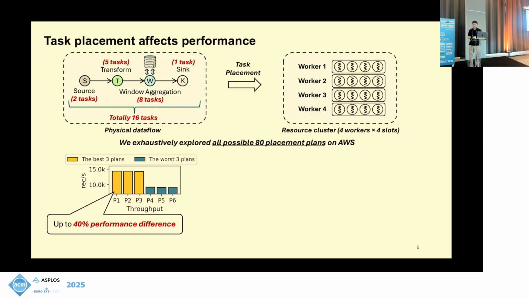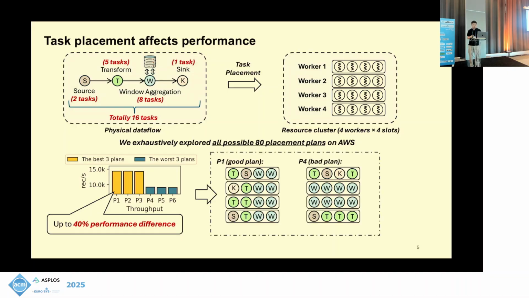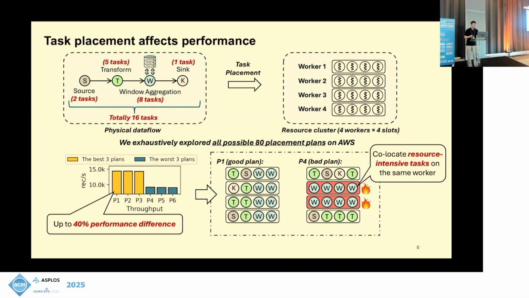As we can see, under the same amount of resource allocation, simply changing the task placement plan can get us up to 40% performance difference. To show why this happens, we show one of the good plans, P1, and one of the bad plans, P4. The bad plan co-locates all the window aggregation tasks on the same worker. The window aggregation operator is a stateful operator that has a very heavy state access pattern and it causes very high disk I/O resource usage. This resource contention causes the performance degradation.